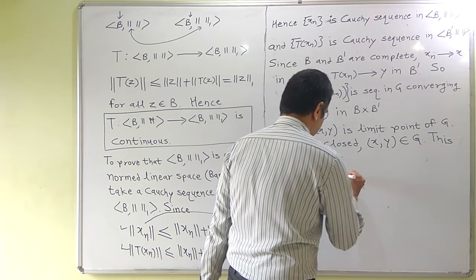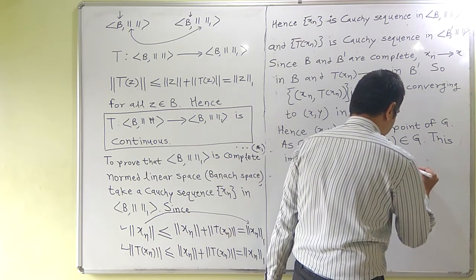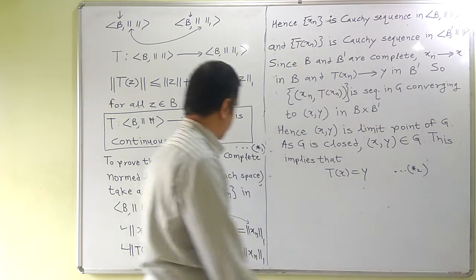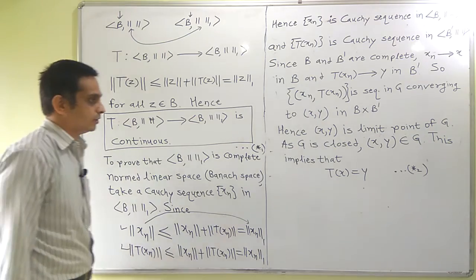So let me call this star 2. This statement is star 2. Star 1 we have already referred to here. Another statement, Tx is equal to y.